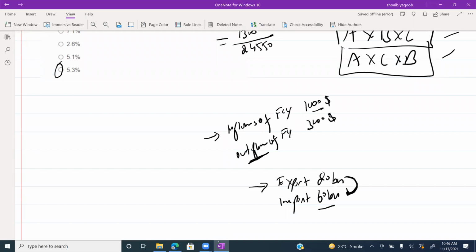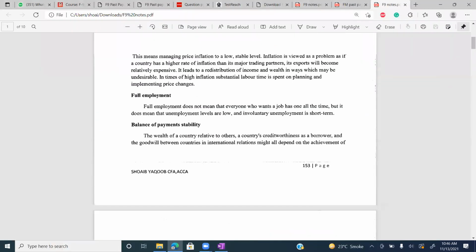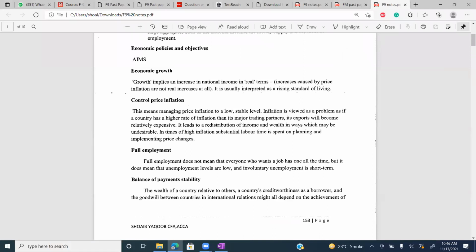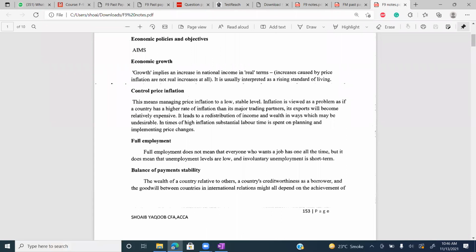So you have to create a balance between inflows and outflows. You have to create balance between export and import. Otherwise, you will face the same problem which Pakistan is facing. Your currency will become devalued. So these are the objectives of economic policies: economic growth, control of price inflation, full employment, balance of payment stability.